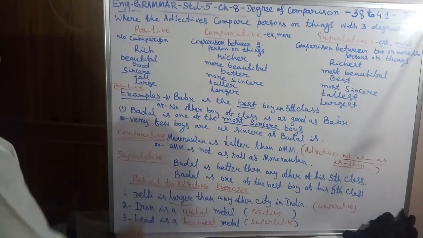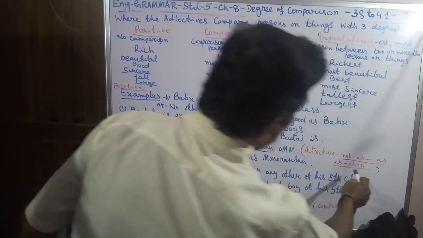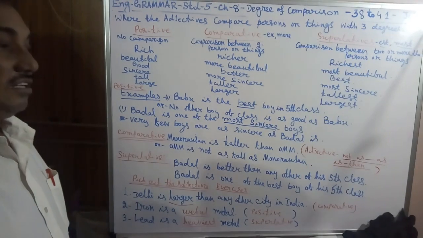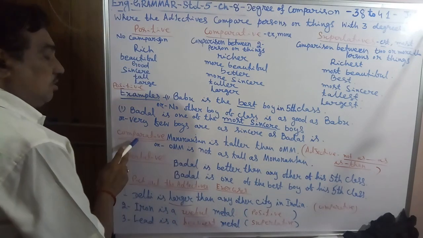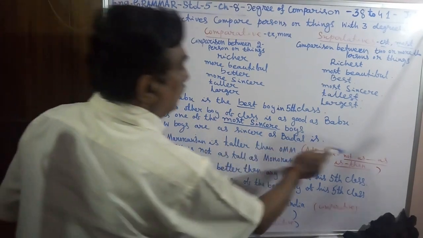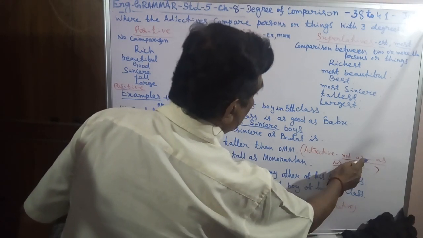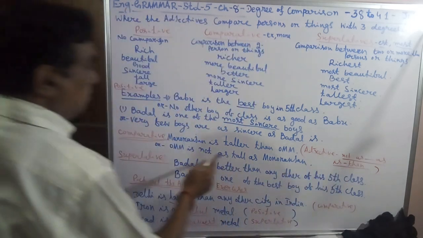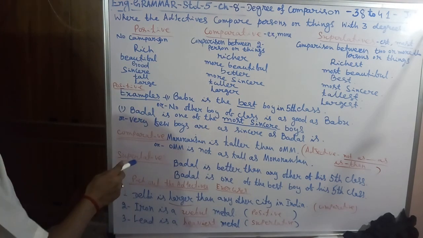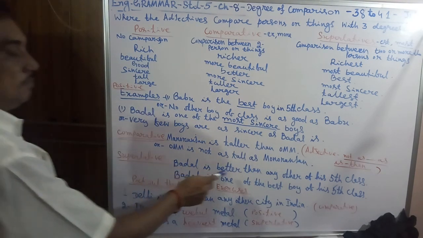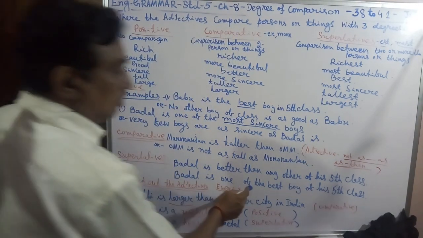So the comparative degree is Manoranjan is taller than Om, or Om is not as tall as Manoranjan. When it is put like this, that is called the comparative, or comparison between two persons: as tall as, as good as, shorter than. When the superlative comes: Badal is better than any other boy of his 5th class. Better than any other. Badal is the best boy.